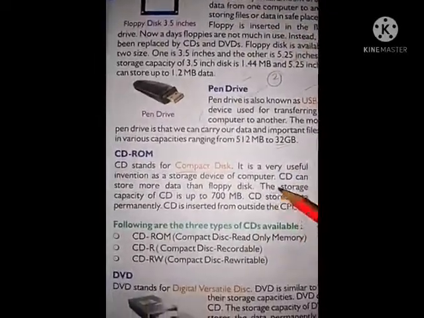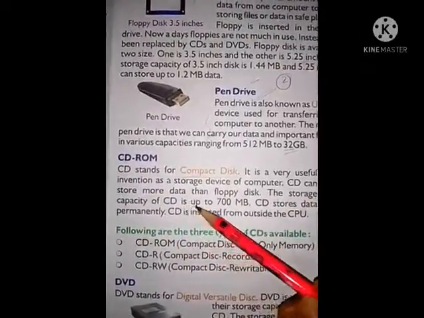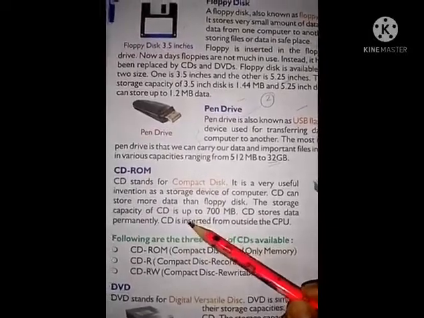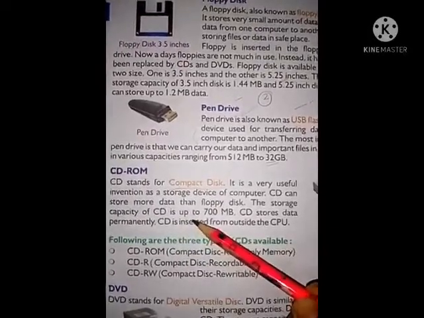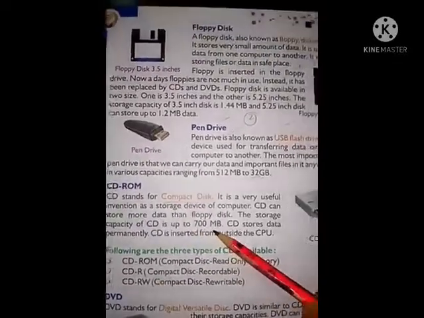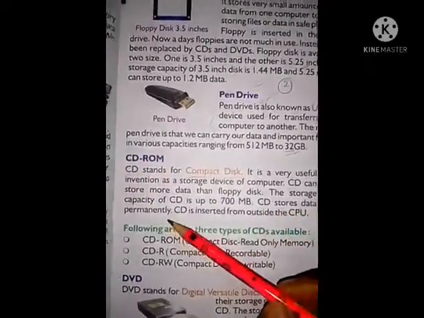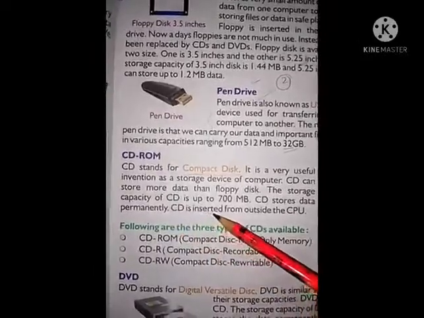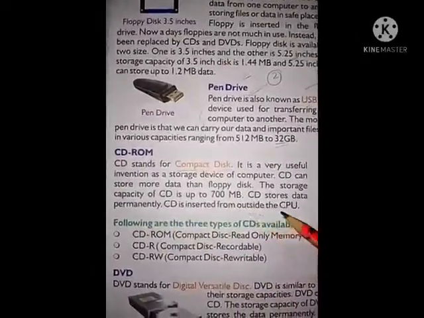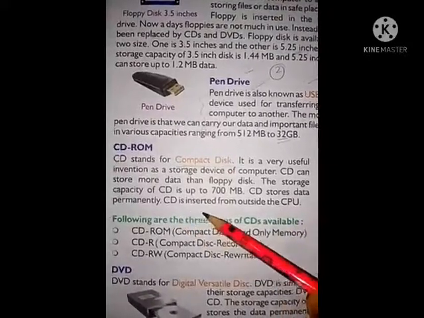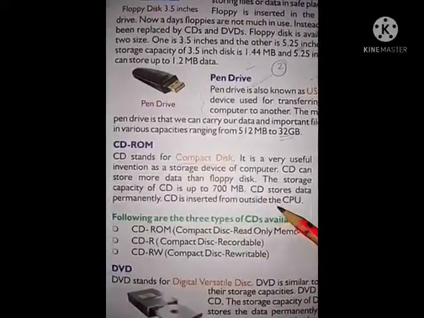The storage capacity of CD is up to 700 MB. A CD can store data up to 700 MB. Okay. CD stores data permanently. CD is inserted from outside the CPU. We have seen this.